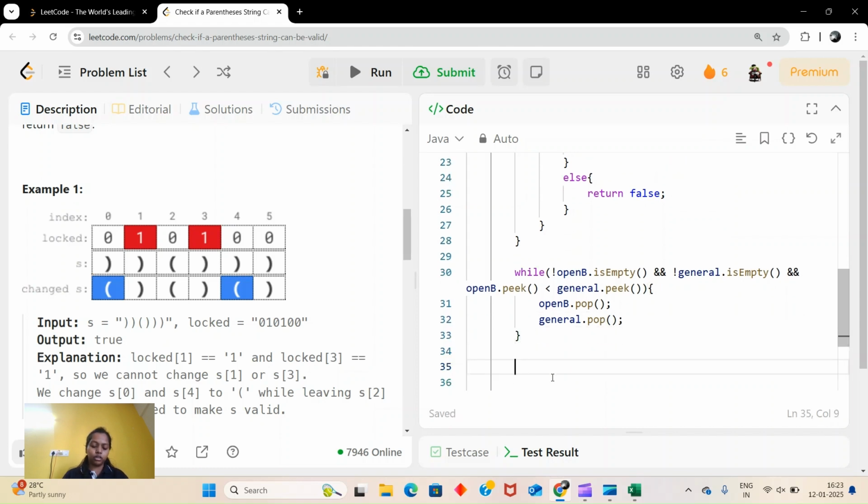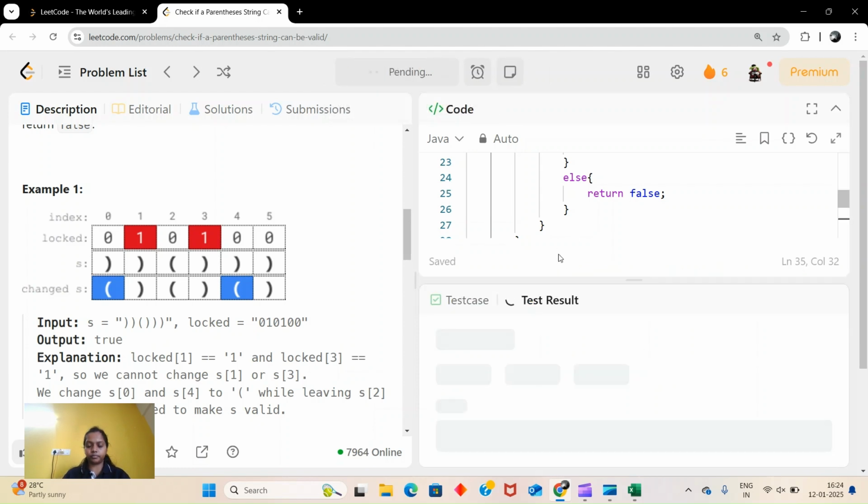Now for the return: if my open b is empty, then we will return true, and if it is not empty, we'll return false.